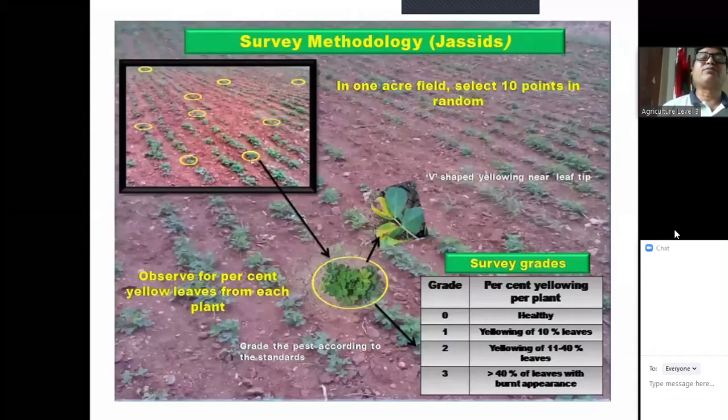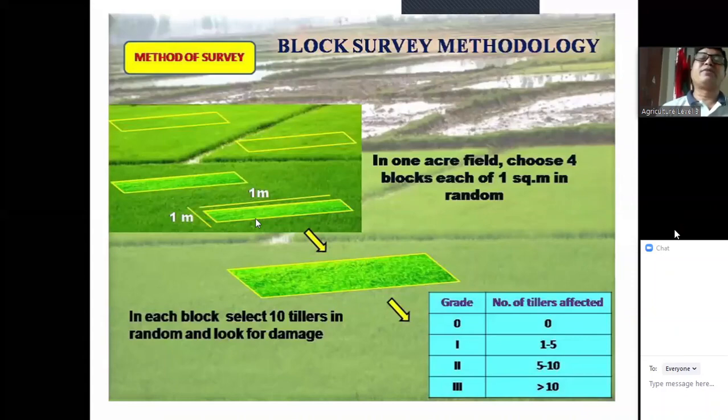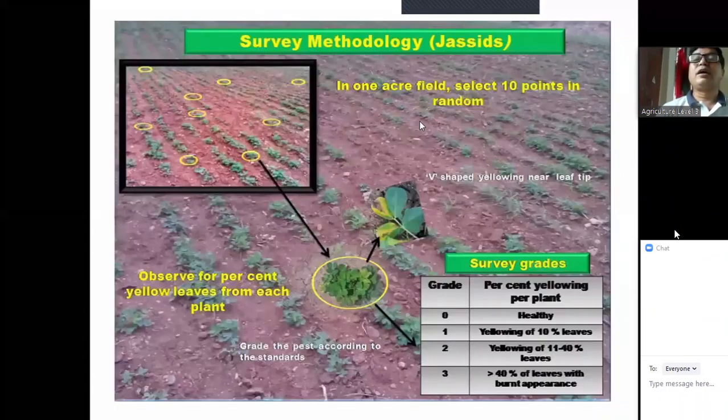Now, next one, the vegetables survey method. This is for the vegetables. In 1 acre field, select 10 points at random. The first one is the quadrat method or the block method because we selected the block. This is a point. We can say this point method or whatever. This is a big field of vegetables. 10 points. 1, 2, 3, 4, 5, 6, 7, 8, 9, 10.